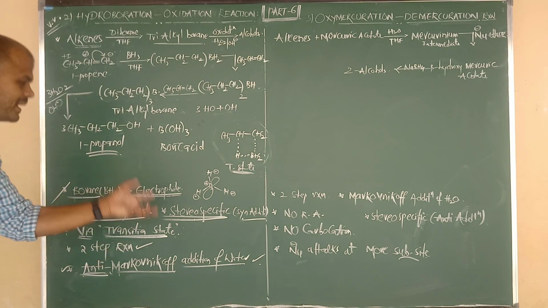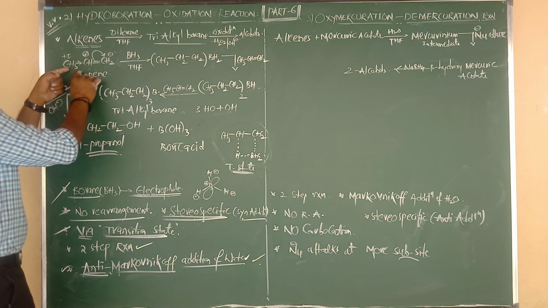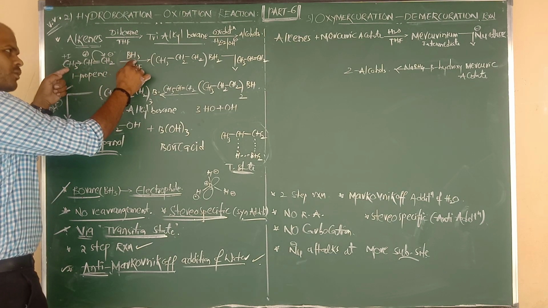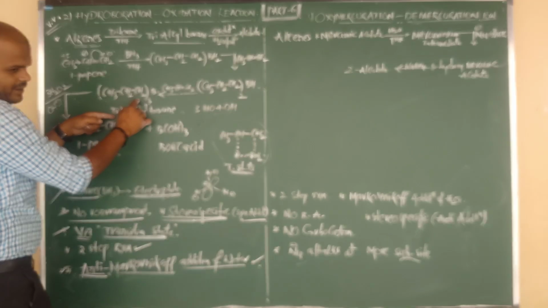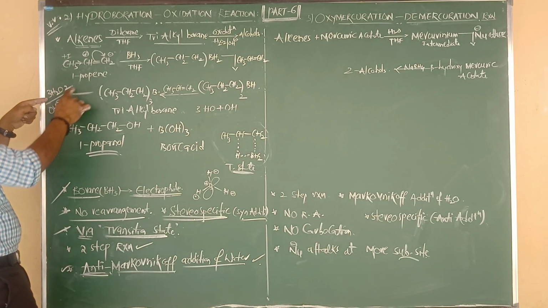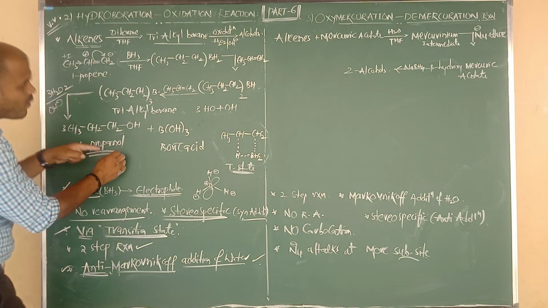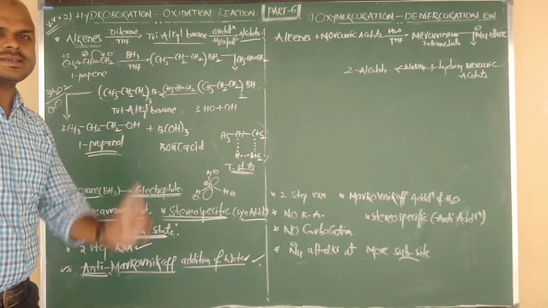So these are the main points of the hydroboration oxidation reaction. Finally, once again, I am going to say the statement. Alkenes on reaction with diborane or borane in presence of THF give trialkyl borane. This is an intermediate, which upon oxidation with hydrogen peroxide in presence of alkali gives 1 alcohol, or we can say, okay, now OH is going to attack the first position.